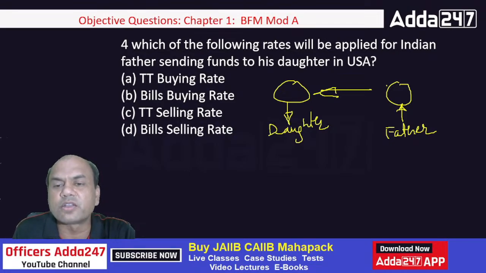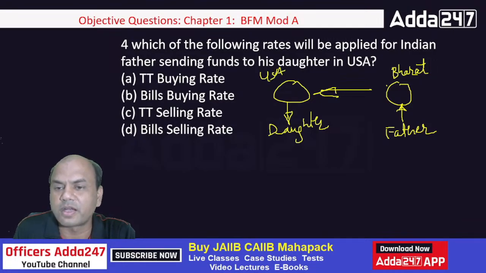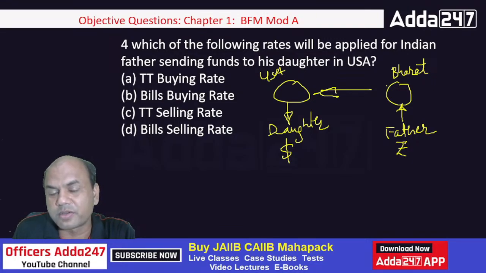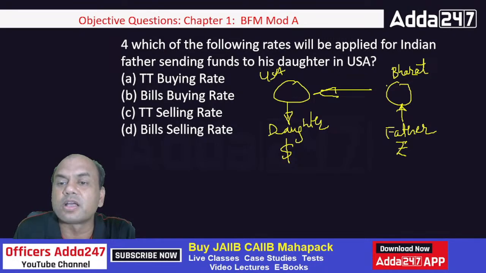So if father is sending funds to the daughter, this father is having an account in India. We'll call it Bharat now, not India, isn't it? You know the political implications of India now. So this is USA, right? So father is in Bharat over here. What happens now? This father is having an account in rupees. This daughter wants funds in dollars. So father will give rupees to the bank in India or Bharat over here. Then the bank over here will convert them to dollars.